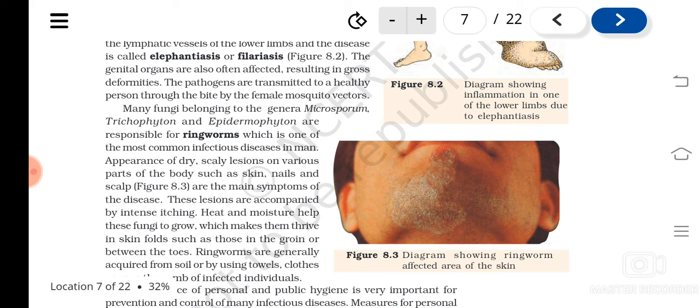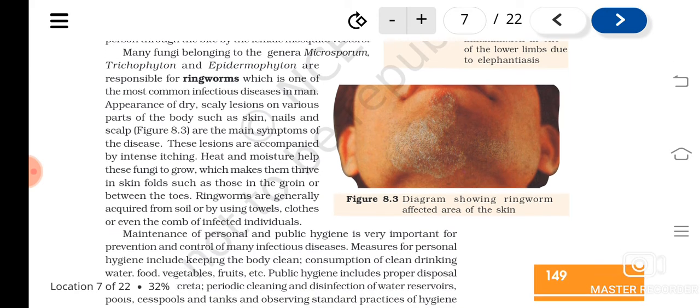Then, for fungus to grow, heat and moist conditions are needed. So this is usually found in skin folds, like in the groin or between the toes, etc., which are their favorite places to grow. Why? Because they need heat and moisture to grow.